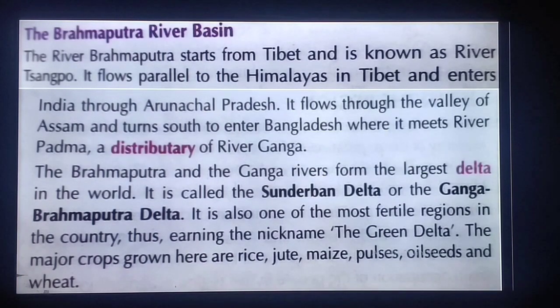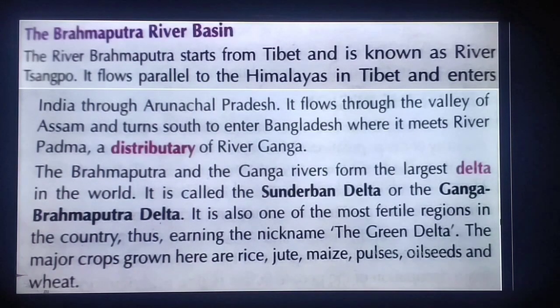The Brahmaputra and Ganga rivers form the largest delta in the world. This delta is known as the Sundarban Delta, and it is also known as the Ganga and Brahmaputra Delta.